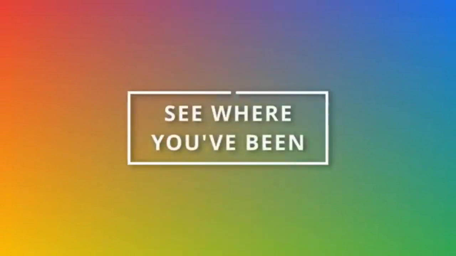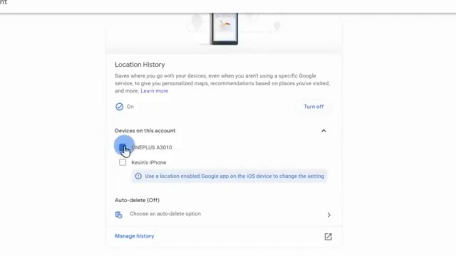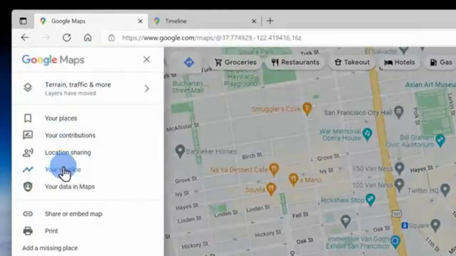At number 3, you can see where you've been using location history. Now, to be fair, this one's a little bit creepy, but also really cool. To be able to use this, you have to make sure to turn on location tracking. Click on the hamburger menu and then select your timeline.